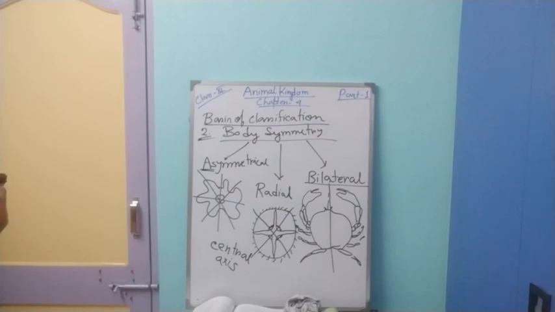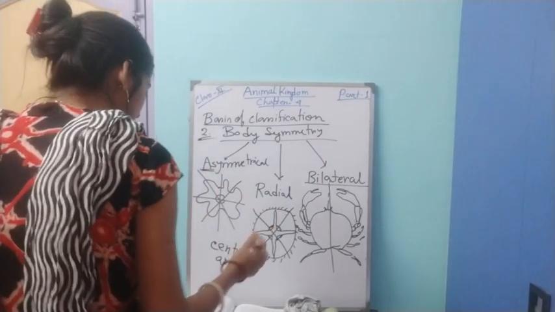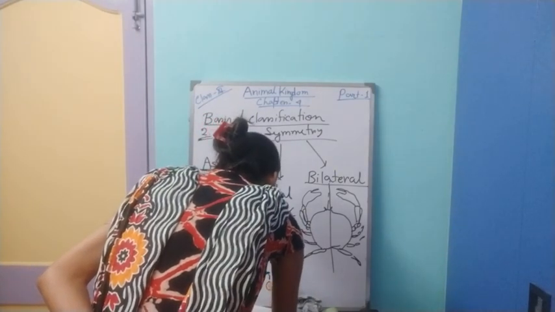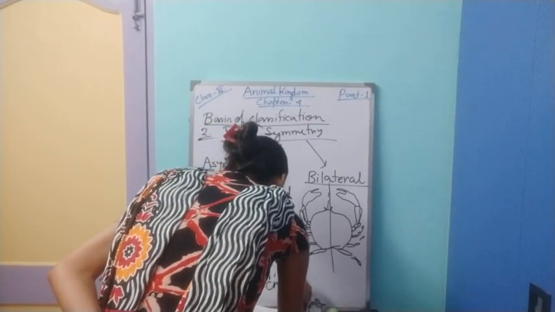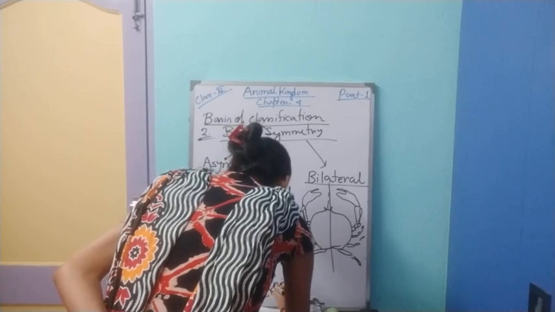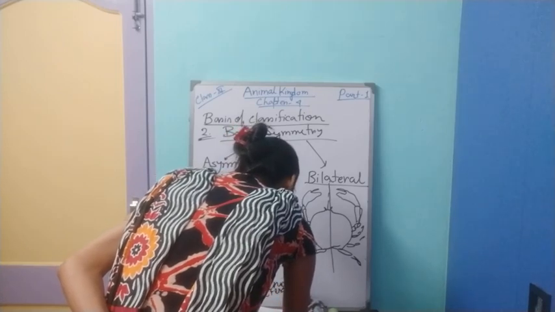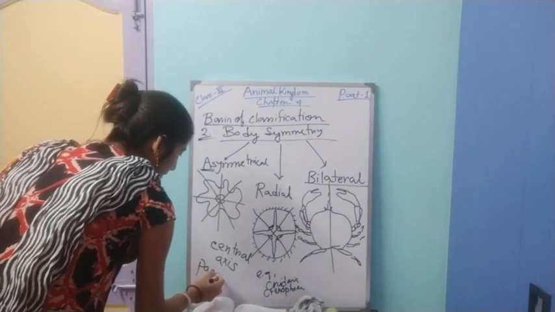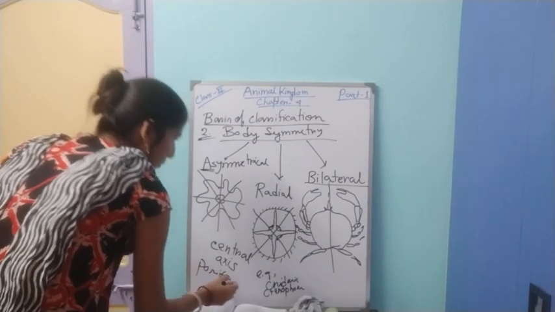So you can see the examples of that. In case of radial symmetry, examples are Cnidaria, Ctenophora. In case of Porifera, we will not find any type of symmetry.